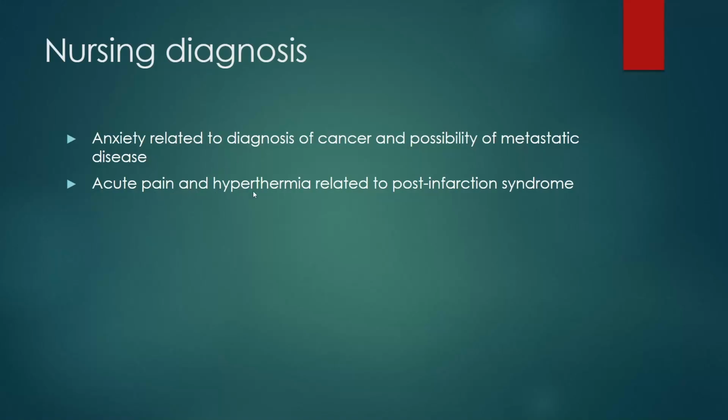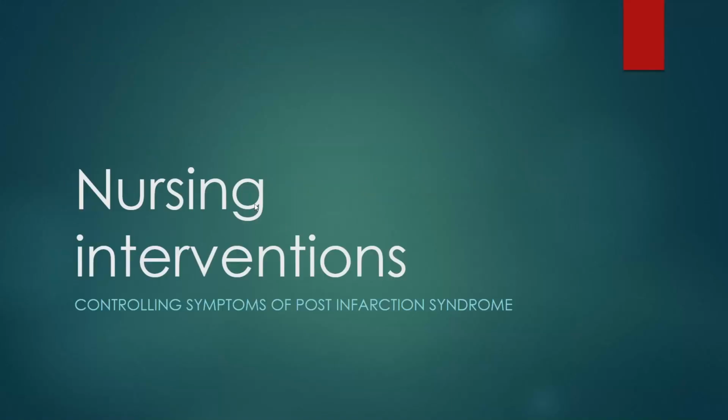Then acute pain and hyperthermia related to post-infection syndrome. Due to these renal tumors, there will be an increased risk. We provide pain relief measures, whatever is available, and to reduce the fever, a cold sponge will be given, along with antipyretics and continuous bed rest. It helps to reduce this complication.